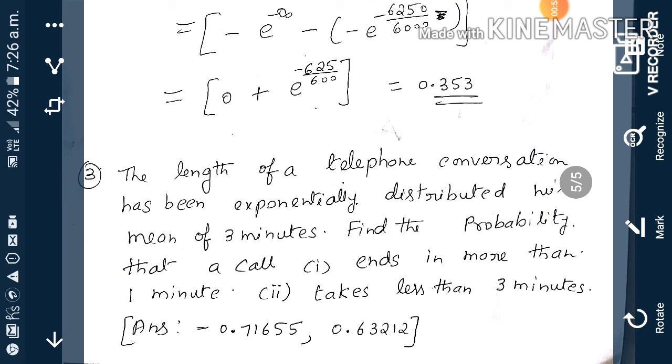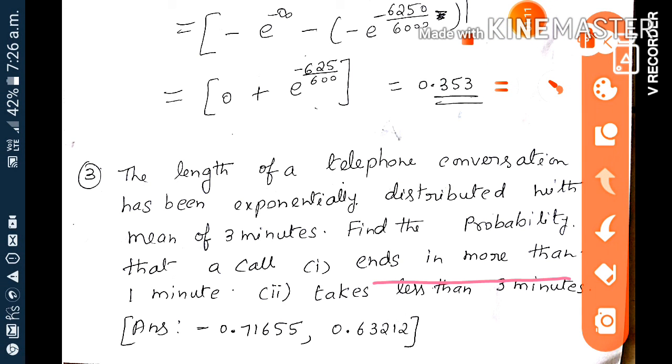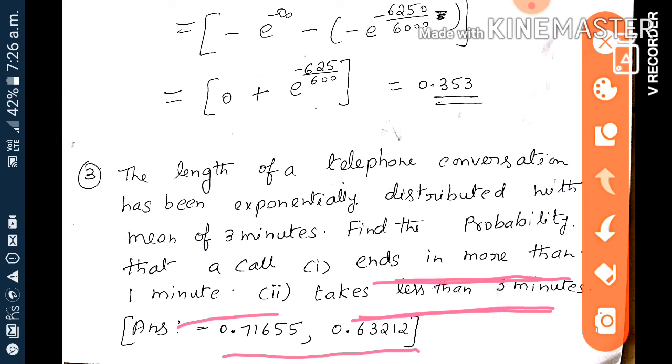Here, this is similar to the first problem. So the first problem is a variety of problem that will be given. They will change only the wordings and the numbers and give the problem. So the first problem is very important. Similar to that, some other problems will also be given, more than 1 and less than 3, or between 1 and 3, etc. The answer is also given, you can solve it by yourself.